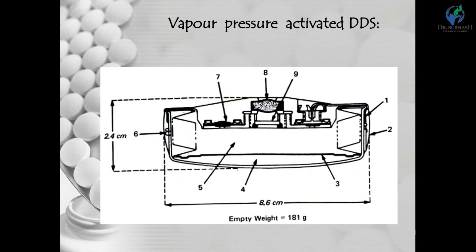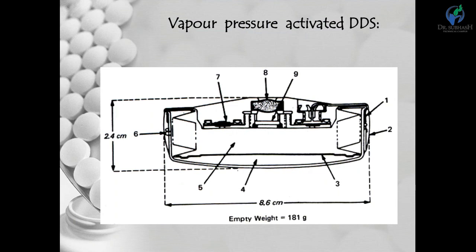So there are the drug solution chamber, and a second chamber with vaporizable fluid that creates the vapor pressure. When the drug system enters the body, at body temperature the vapor chamber containing the vaporizable fluid vaporizes, creating vapor pressure.